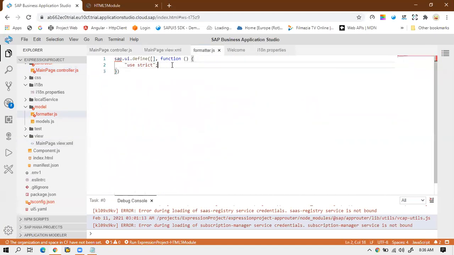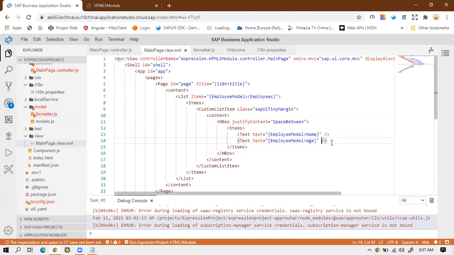Okay, so I've defined the use strict, and after that I will write return, and inside the return there are curly braces. Okay, so next thing I have to do inside the return, I have to declare one function, that the function which I will call from this line of code on this text control.